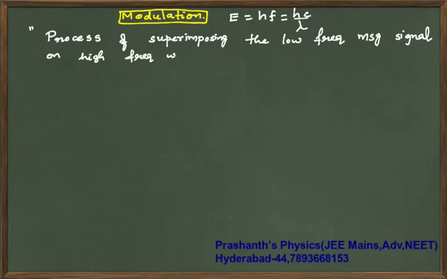This high frequency wave is called the carrier wave.